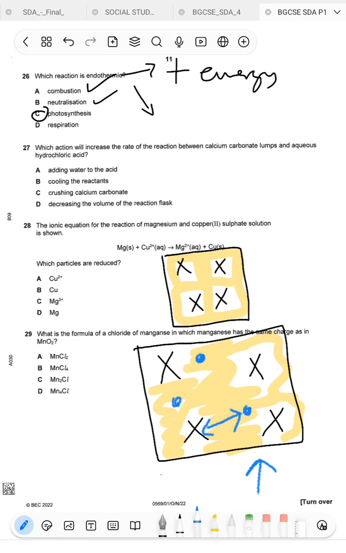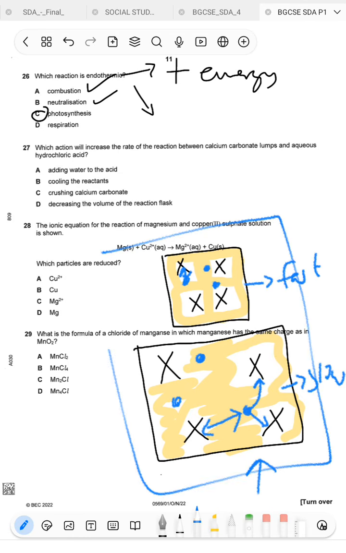So the rate of reaction is going to be slow, because it will take time for this particle to find the X, or to collide with the X, as opposed to this here. You can see here that the space is very minimal. Therefore it will take less time for the dots to collide with the X, and this reaction will be relatively fast compared to this one. I'm saying relatively because I'm just comparing these two scenarios side by side.